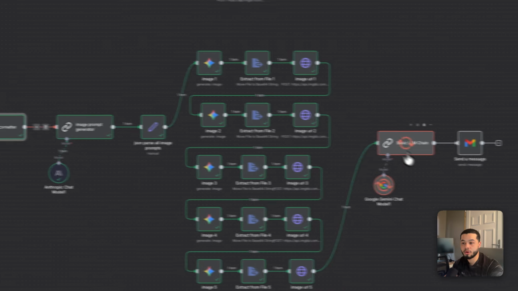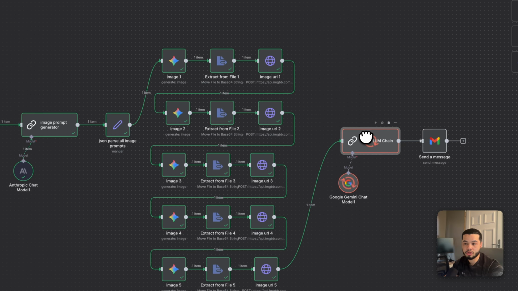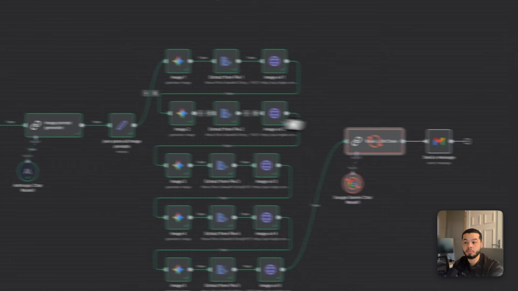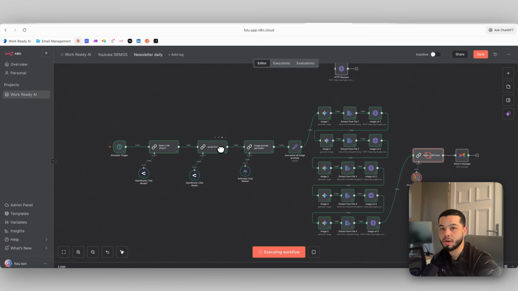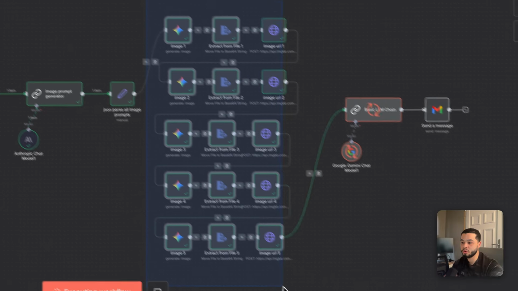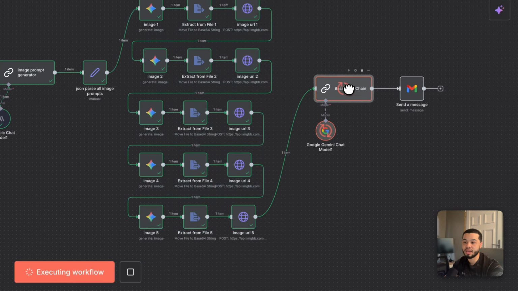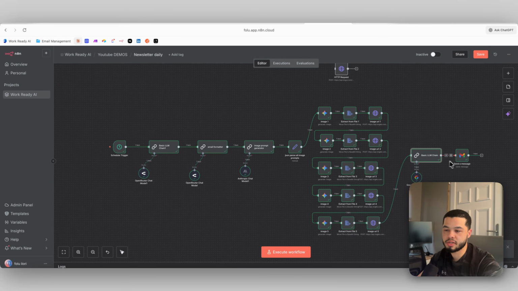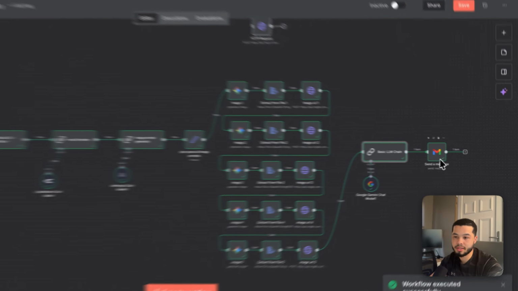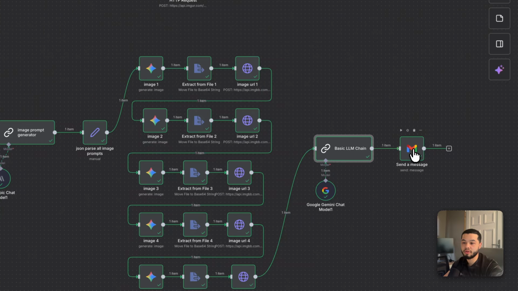When it leaves the placeholder, this is how this AI model is going to know where each image is going to go, because this one is going to leave a placeholder called image 1, it's going to leave a placeholder called image 2, image 3, image 4, image 5, and this is outputting each image, and over here we give it the access to each of those images with the name image 1, image 2, and it's going to know where to input them. After that gets created, it's going to create the email template and it's going to send it over here via email.